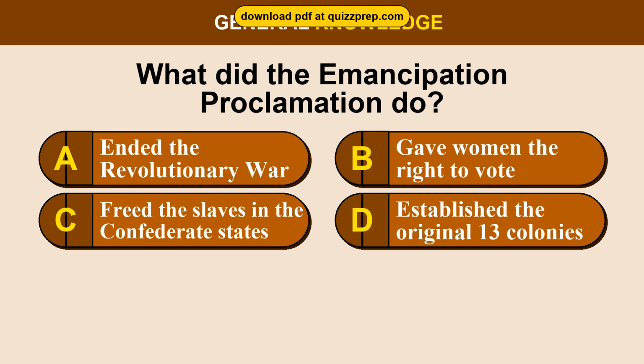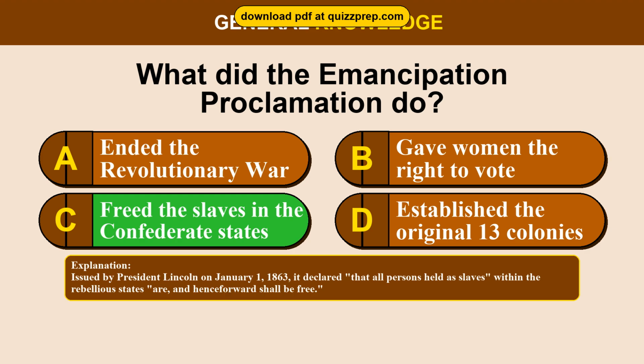Option A. Ended the Revolutionary War. Option B. Gave women the right to vote. Option C. Freed the slaves in the Confederate States. Option D. Established the original 13 colonies. The correct answer is option C. Freed the slaves in the Confederate States. Issued by President Lincoln on January 1, 1863, it declared that all persons held as slaves within the rebellious states are, and henceforward shall be free.